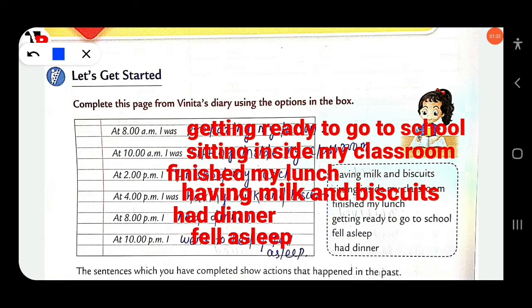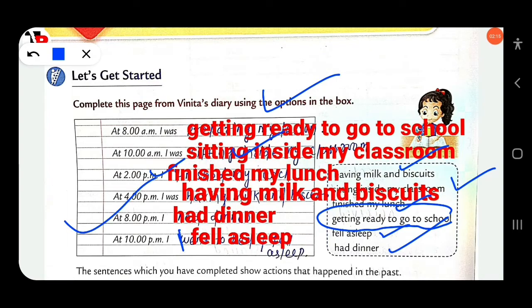So at 8 a.m. I was getting, so here you have to write I was getting ready to go to school. At 10 a.m. the second option, I was sitting inside my classroom. Then next, at 2 p.m. I finished my lunch. So here the third option, I finished my lunch. At 4 p.m. I was having milk and biscuit. So here the first option. Then next, at 8 p.m. I had dinner. Then last, at 10 p.m. I fell asleep. So here we have to use the fourth option, and the fifth option, fell asleep. Clear?